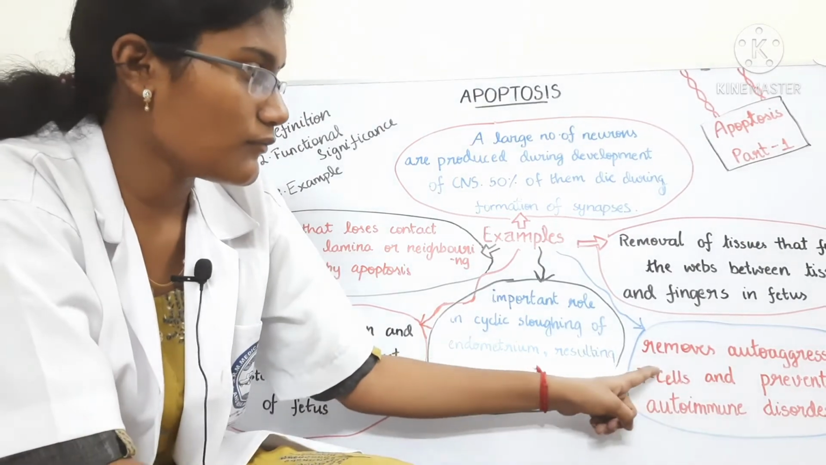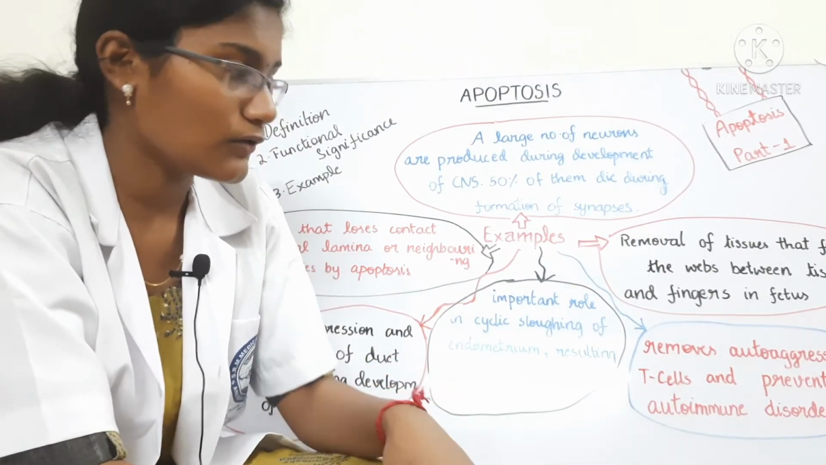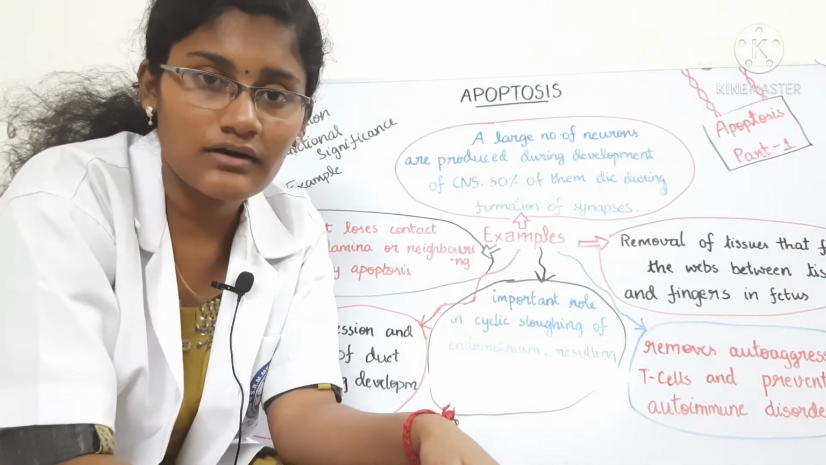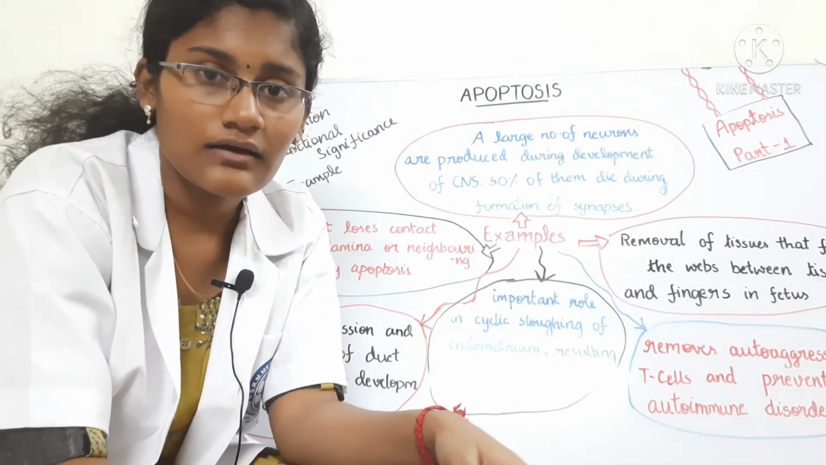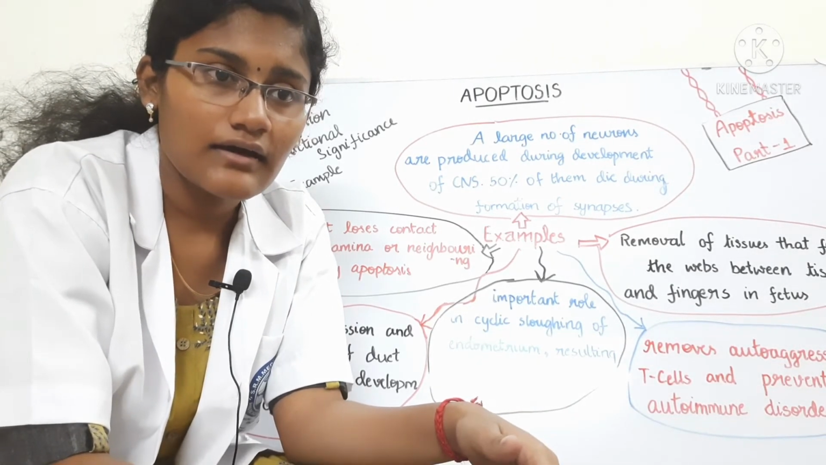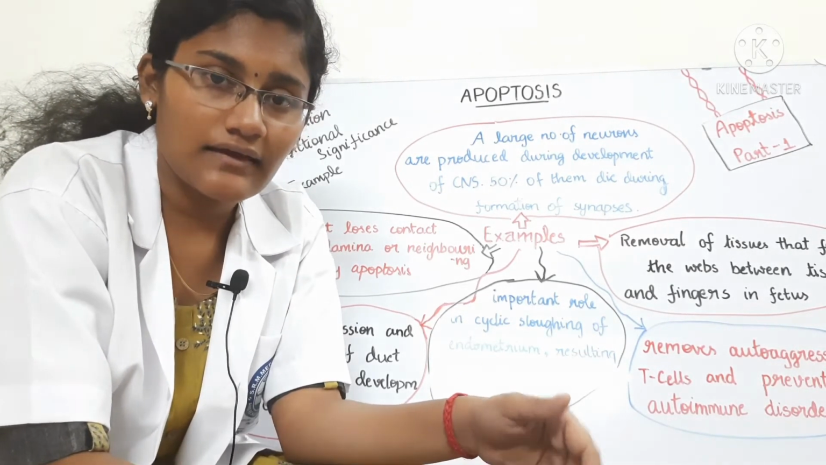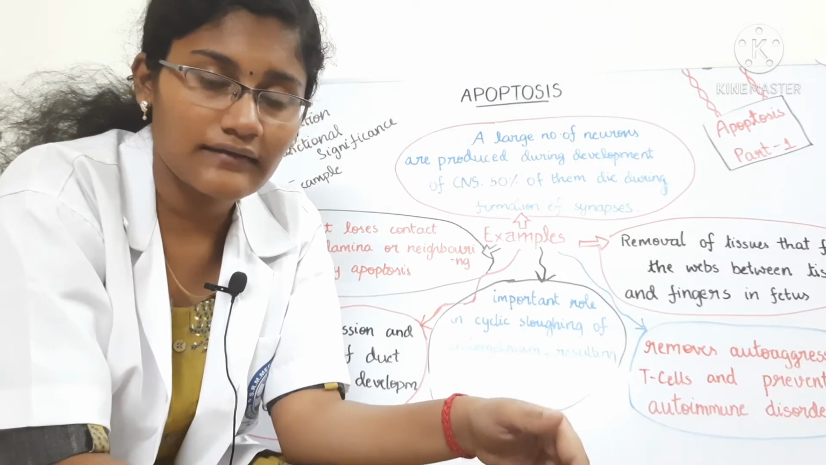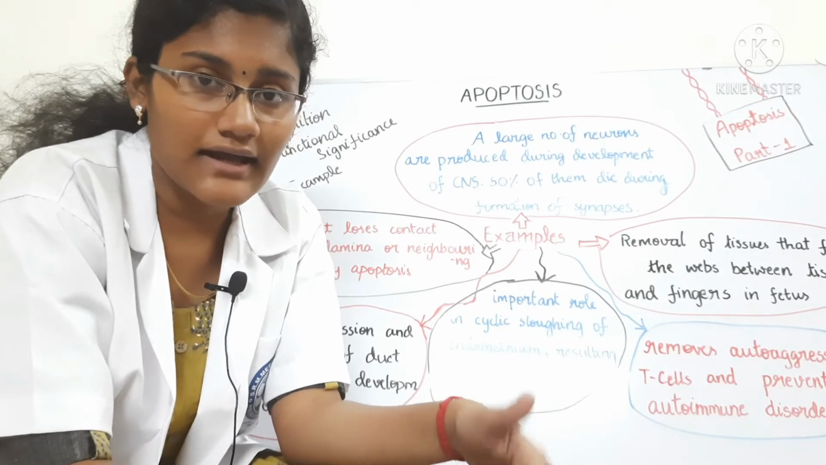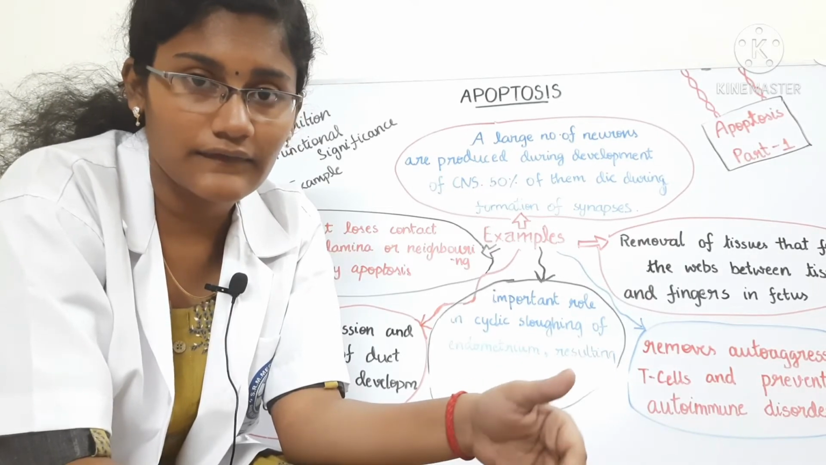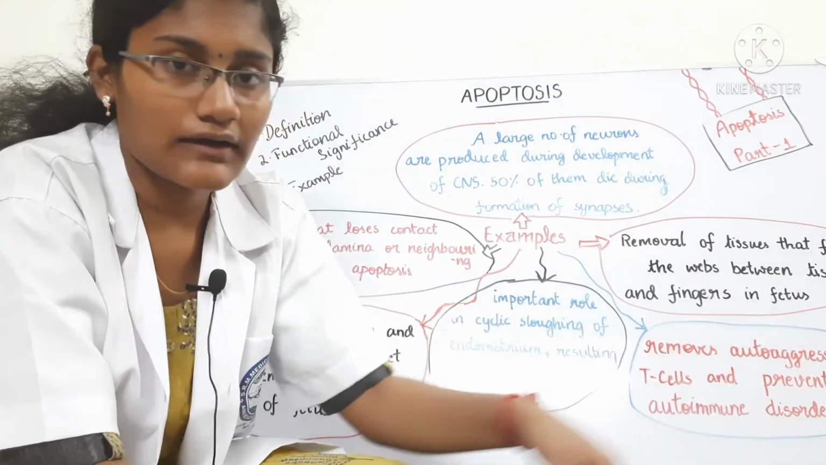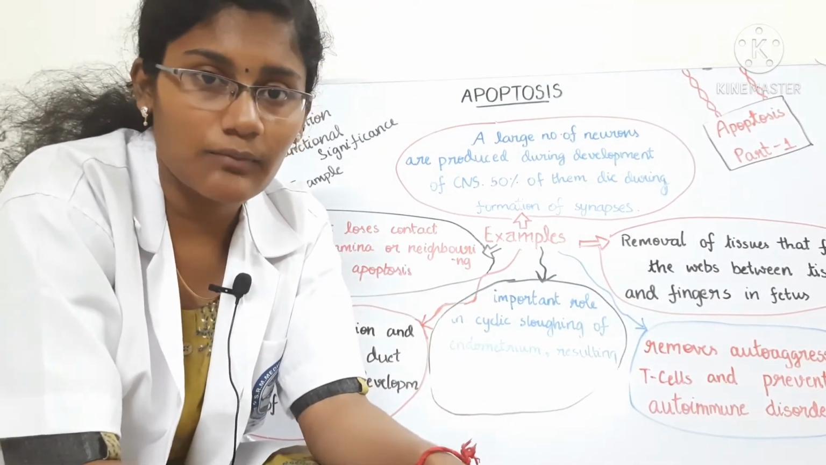The next thing is removing autoaggressive T cells and preventing autoimmune disorders. So you might have come across people who have autoimmune disorders. Autoimmune disorders mean the T cells or the white blood cells that are present in your body act against you, and they think that the organs and cells in your body are foreign particles, and they start attacking the same body. So they start attacking their own cells. So the T cells which are autoaggressive destroy themselves by apoptosis.